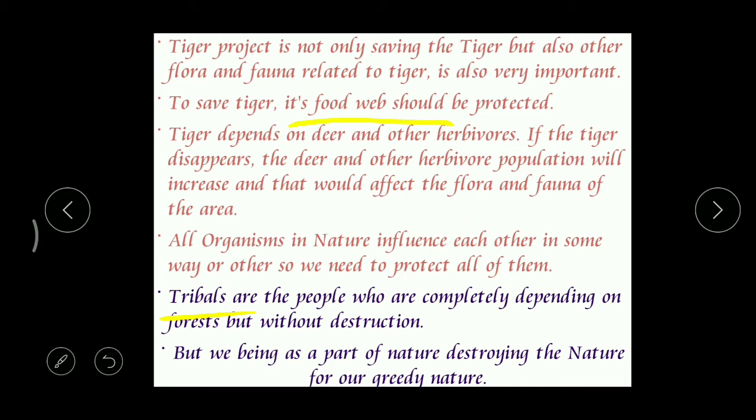But what are we doing? We are completely destroying the forest areas for our greedy nature. That's the difference between these tribals and the other people, that means normal civilized human beings. We are saying that we are highly civilized, but no, that's useless, right?